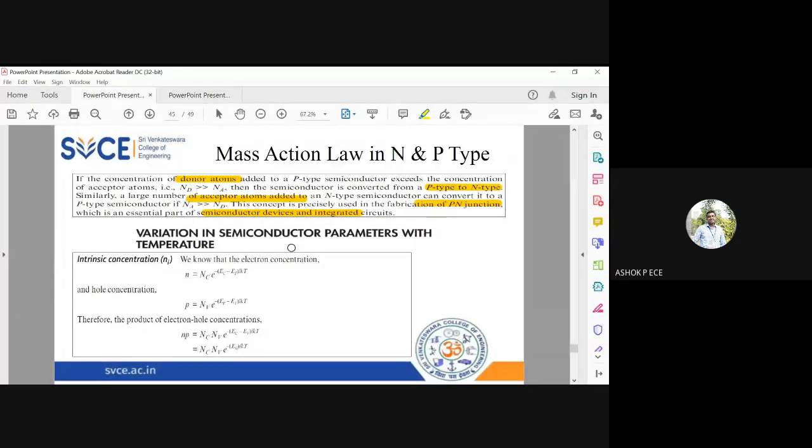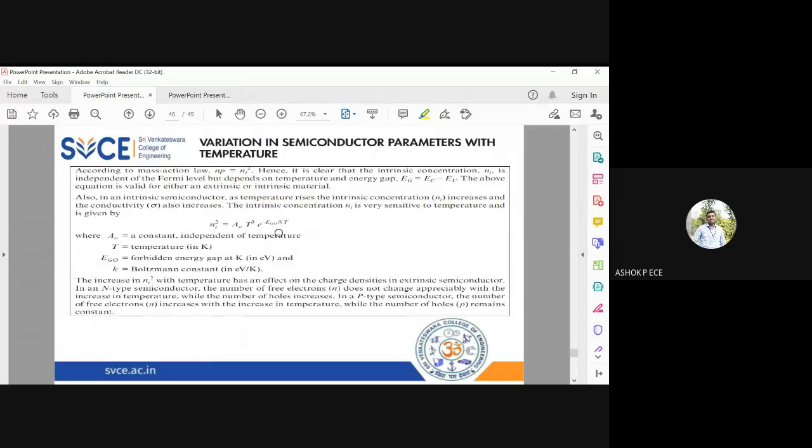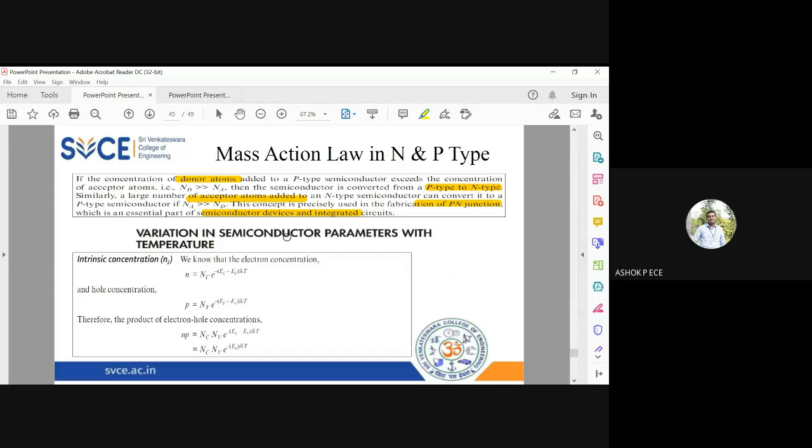Now the variation of parameters as the temperature increases. As the temperature increases, we can see the conductivity will also increase. When I see this equation, as my temperature increases, Ni will increase, so N and P will increase. So the product of N and P will increase.